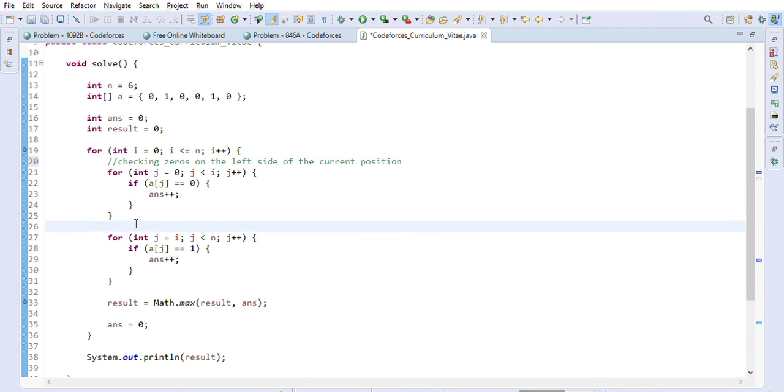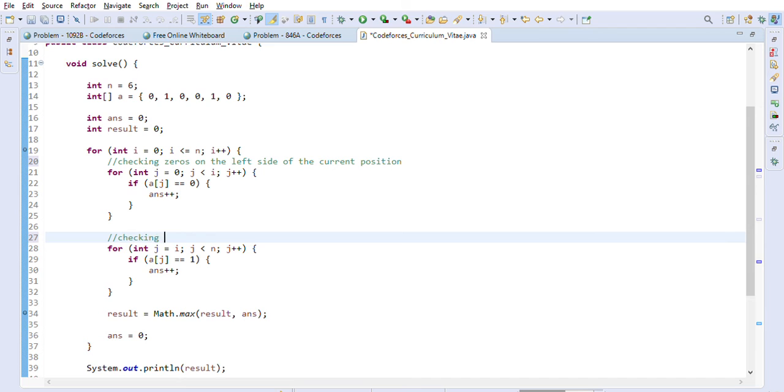After that we will be checking ones on the right side of the current position, right? Including the current position. So we will also include the current position when we are counting ones.